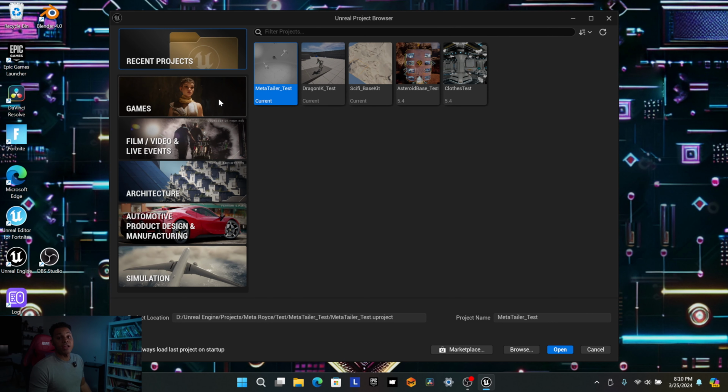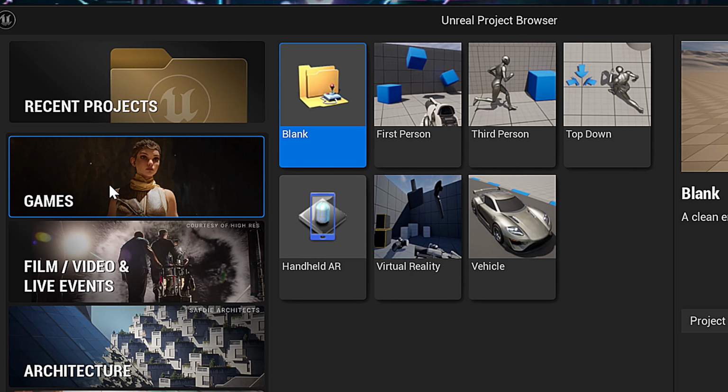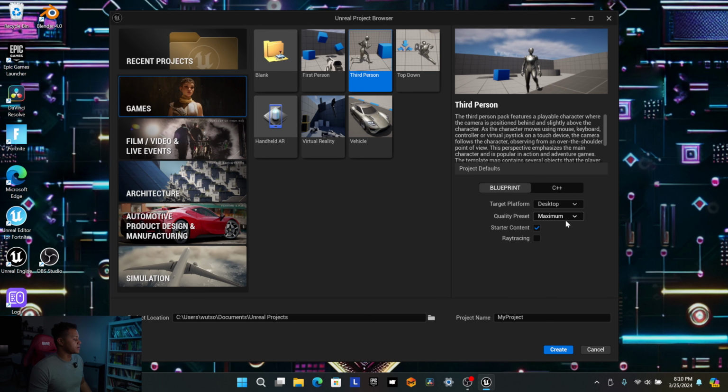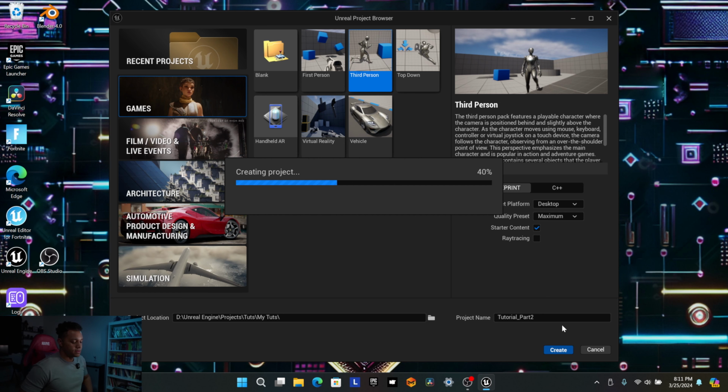Okay, so we're going to create a new project, another new project. So we're going to go to Games. And like I said, I always choose the third person template. So we're going to choose that. We're going to keep everything over here the same. We're not going to touch this. So now I'm going to choose my project location and I'm going to give this a name. We'll call this Tutorial Part 2. You can come up with a better name if you want. And hit Create. Let Unreal Engine do its thing.